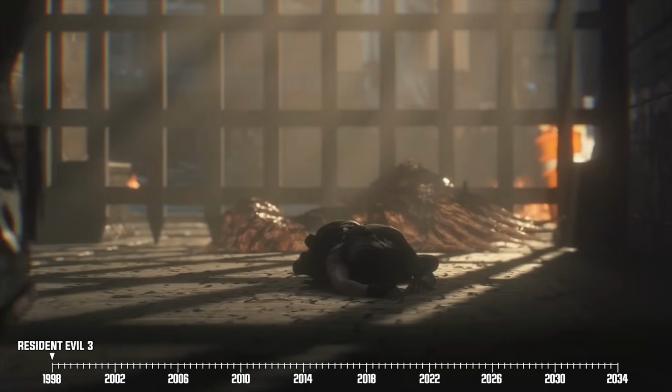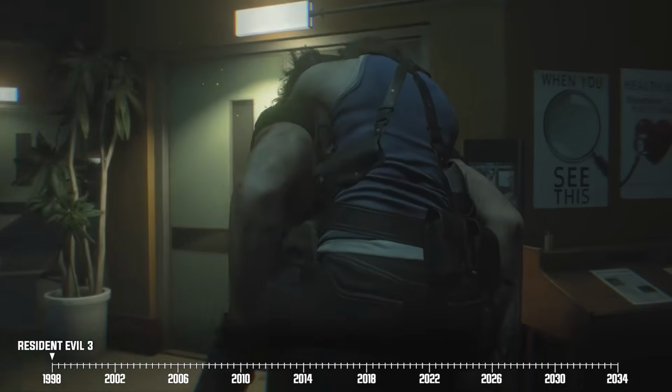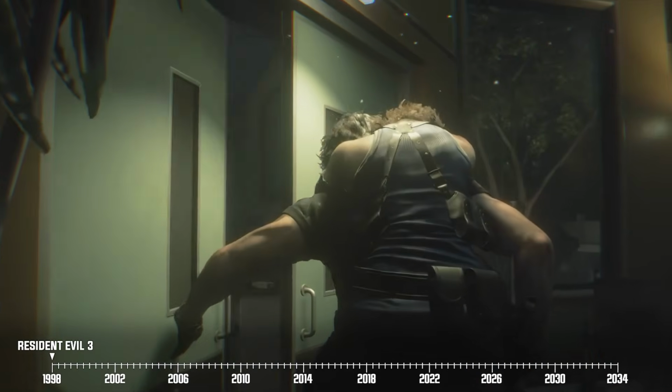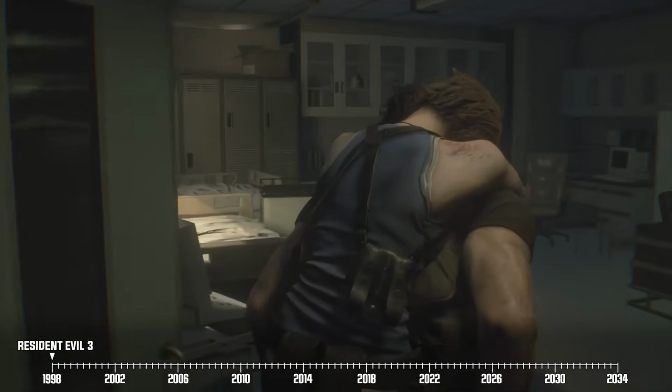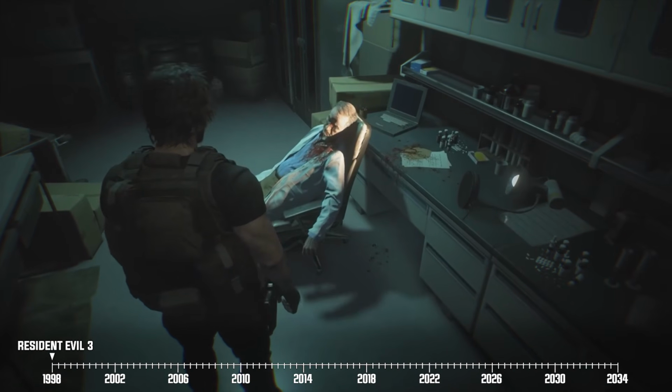12 hours pass, and Carlos links up with Jill, who has lost consciousness by now due to the virus. He takes her to the same hospital where they believe Bard has holed up in hopes of finding a cure for her infection. The problem is, our heroes soon find out that Bard is already dead.